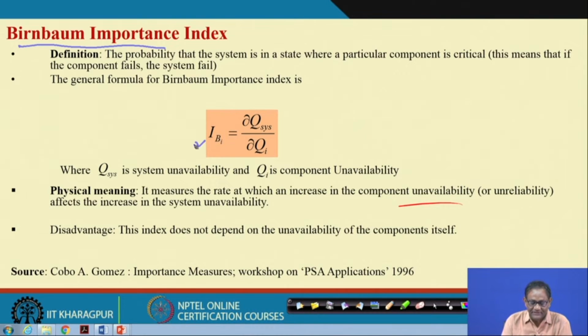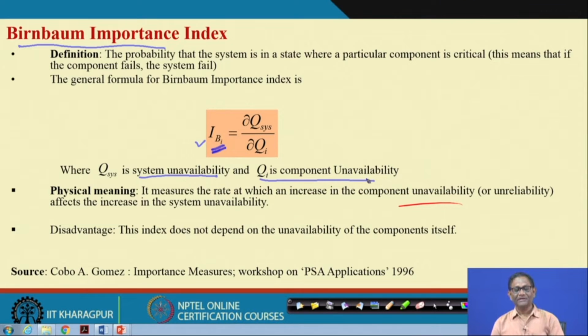The formula is this: the importance measure for a particular event Bi, where Bi relates to a particular component, is basically del Qs by del Qi, where Qs is the system level unavailability and Qi is the component level unavailability. So, the pressure tank system is available or not available.